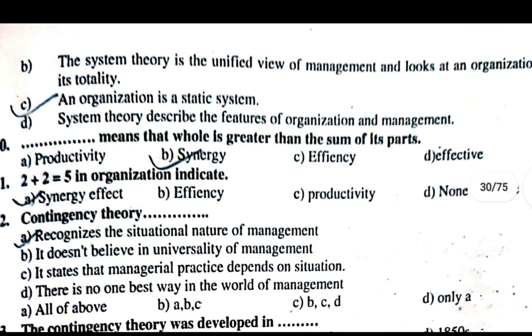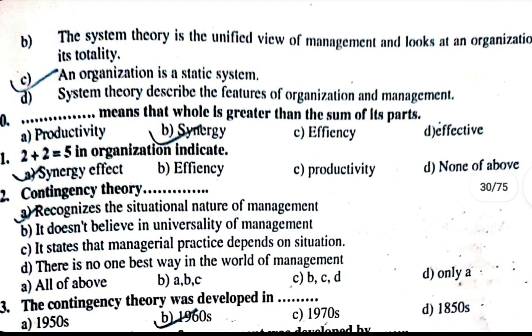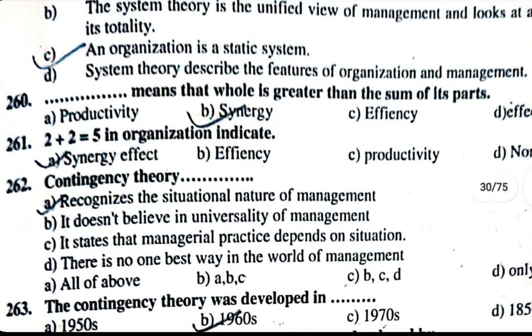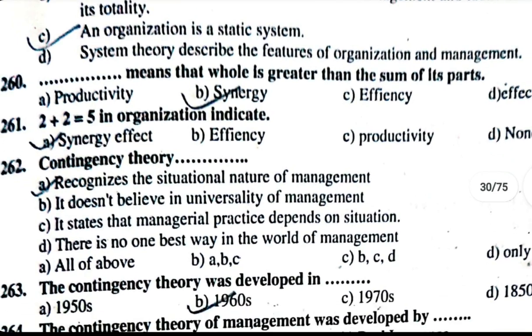B. It doesn't believe in universality of management. C. It states that managerial practice depends on situation. D. There is no one best way in the world of management. The correct answer is A. 263. The contingency theory was developed in 1960s.